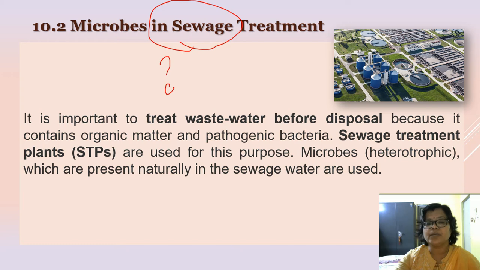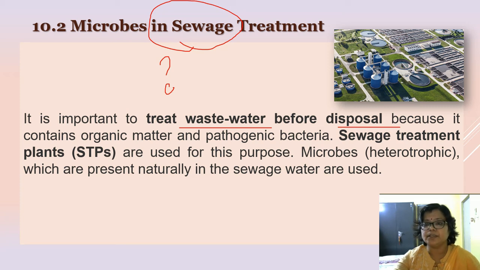Sewage is the wastewater which contains organic wastes along with the microbes. These microbes may be pathogenic or they may be beneficial. Therefore, this sewage should not be directly released into the water bodies, or else it will become responsible for increasing the pollution level of the water bodies. So, before disposal, this wastewater should be treated properly.